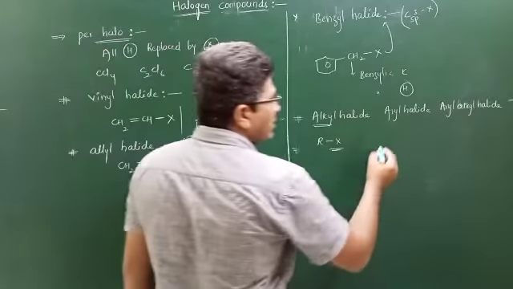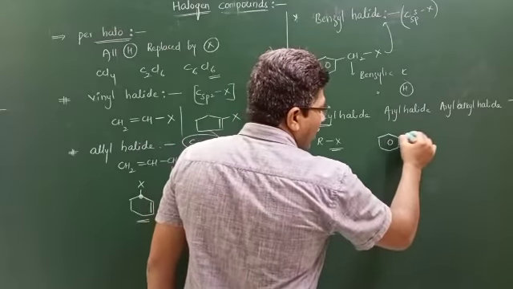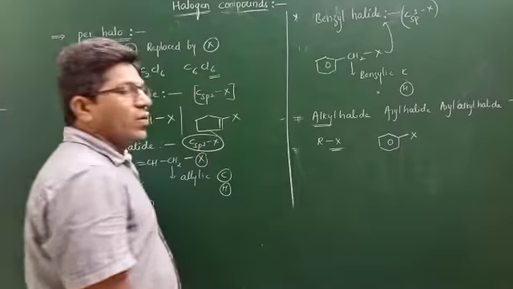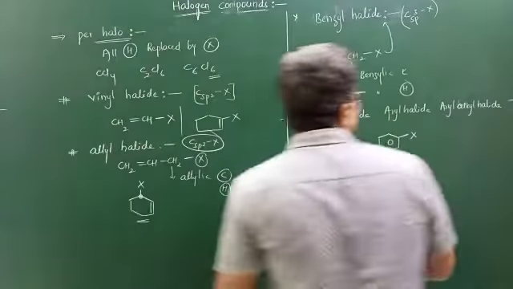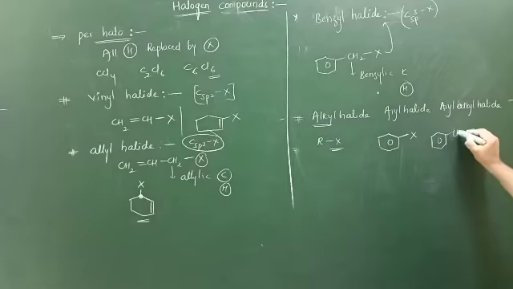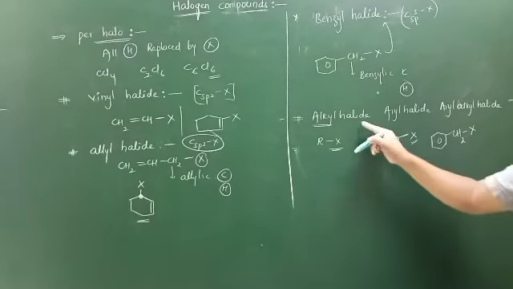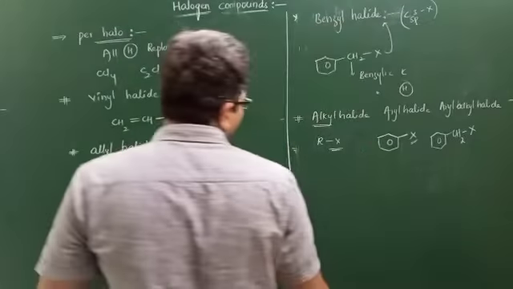What about aryl halides? Aryl means a benzene ring directly bonded to the halogen, known as aryl halides. What about aryl alkyl halides? Aryl means the benzene ring, then alkyl means CH2, not only CH2, it can be 2 carbons, 3 carbons also, then the halogen. Aryl means directly attached to the benzene ring. Alkyl means those are alkyl groups.